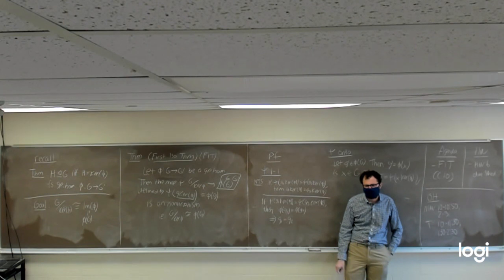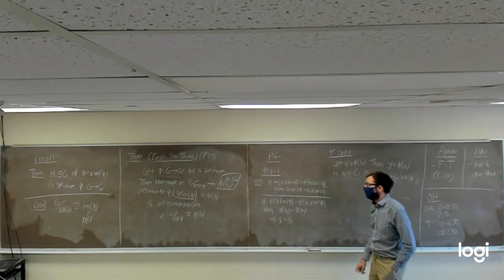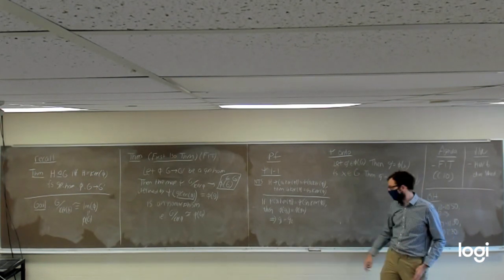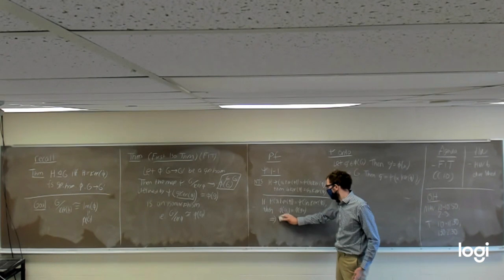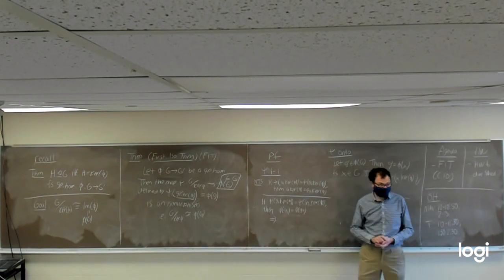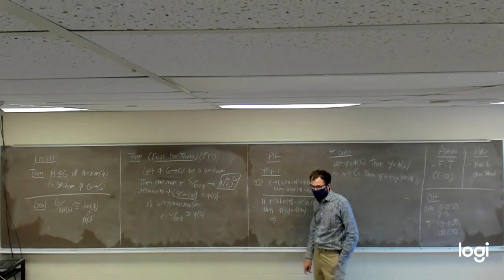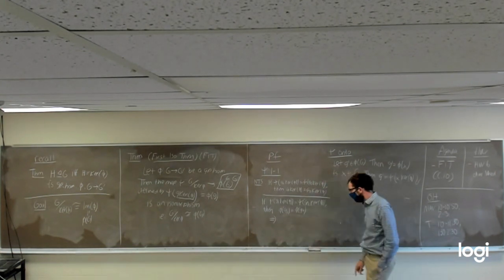I think you can't do that. Why not? I just did. We only know that phi is a homomorphism, not that it's one to one. Yeah. We only know that phi is a group homomorphism, so we can't say from phi of g1 equals phi of g2 that g1 has to be equal to g2. We don't know that. So I'm going to erase that. Sorry if I'm ruining your notes by trying to trick you.